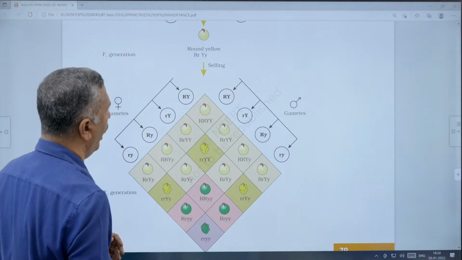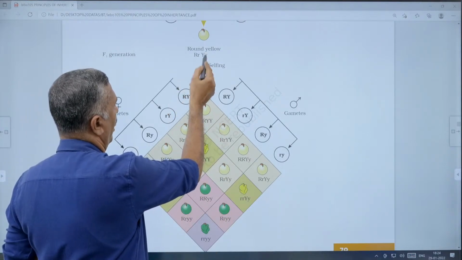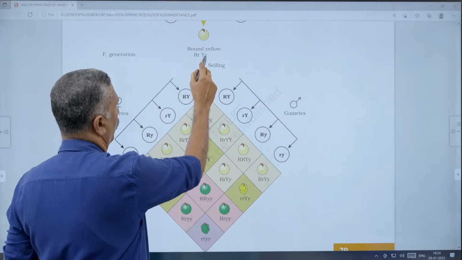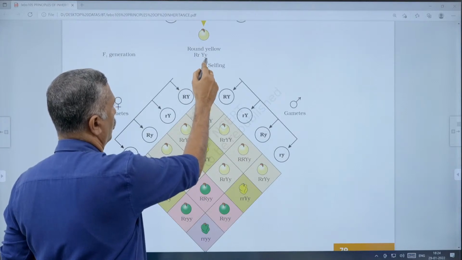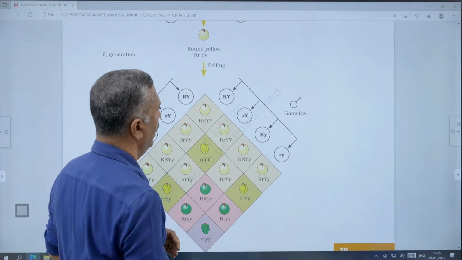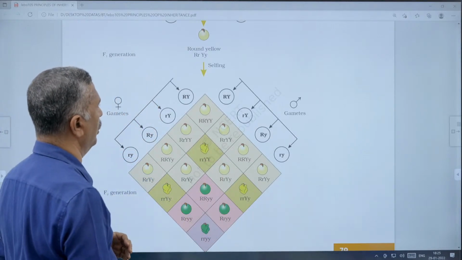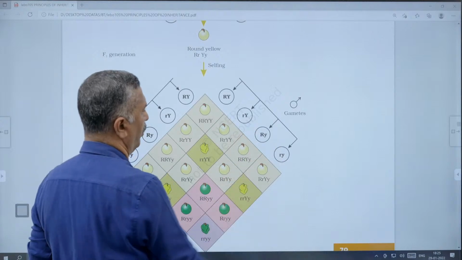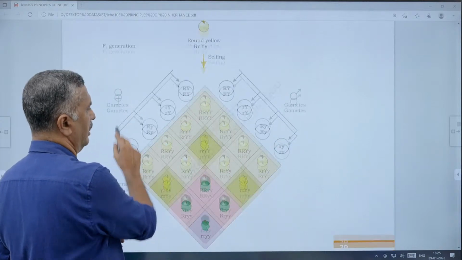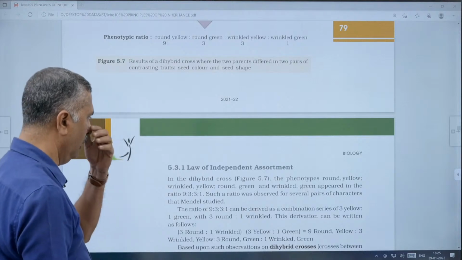And that produces a 50-50 chance for capital R to capital Y and capital R to small y, and small r to capital Y and small r to small y, and produces 4 types of gametes, each having equal frequency, 25% each. That we will study later, in the case of the law of independent assortment.